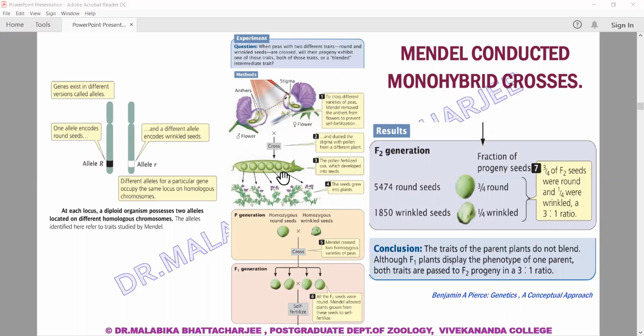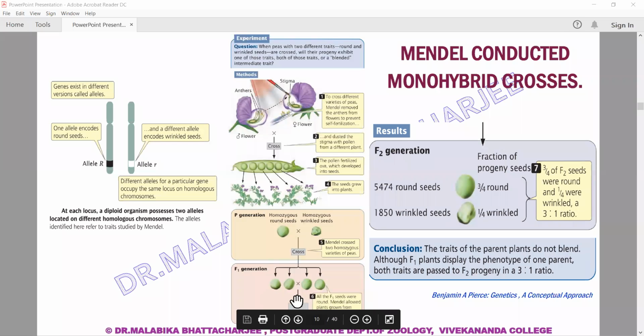The pollen fertilized ova developed into seeds, and then he got round seeds and wrinkled seeds. That was the P generation. On crossing, this is the first filial generation, all the seeds were round.